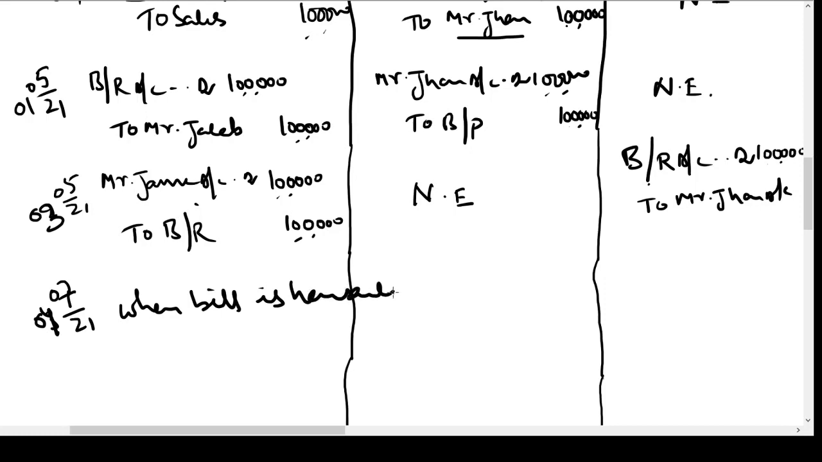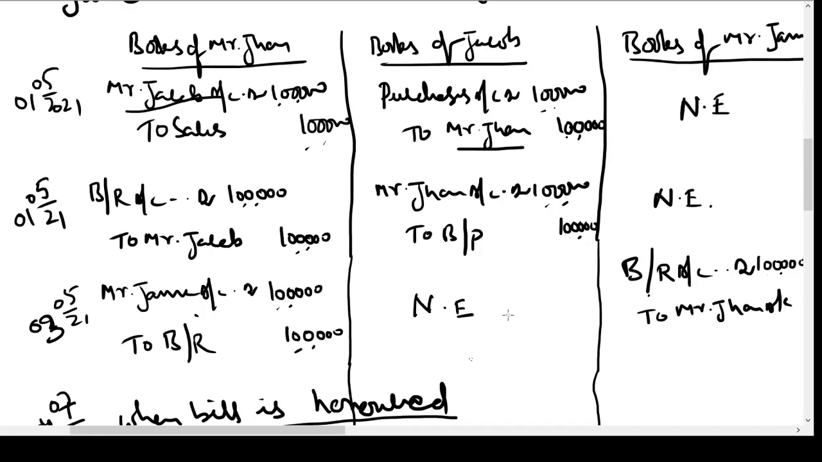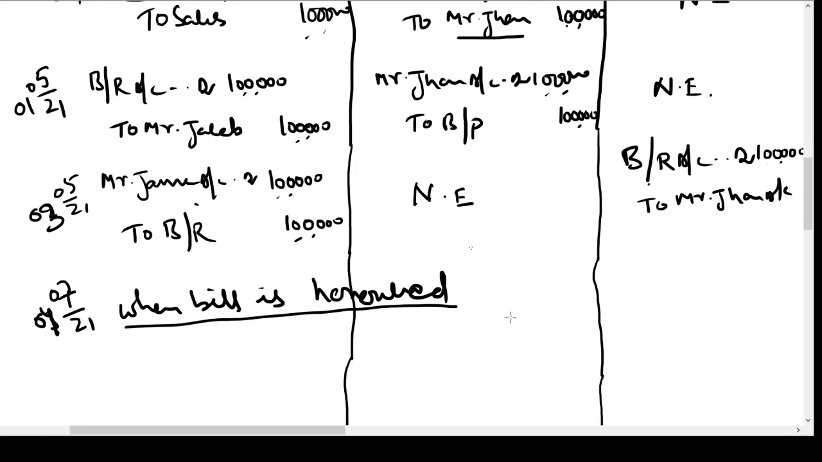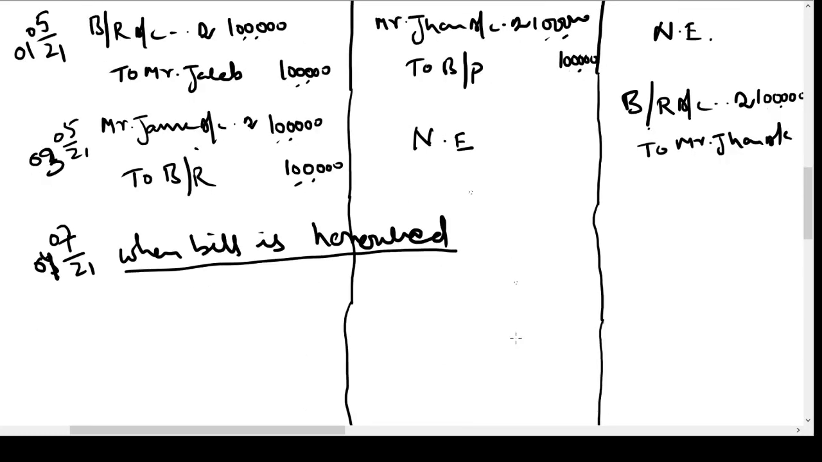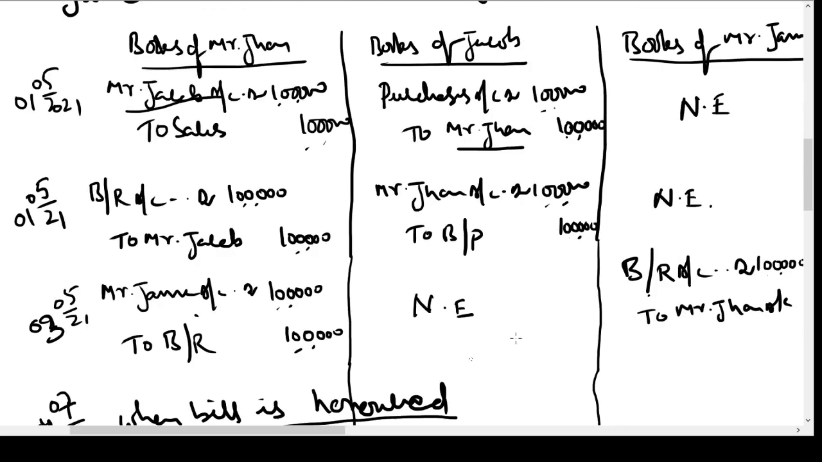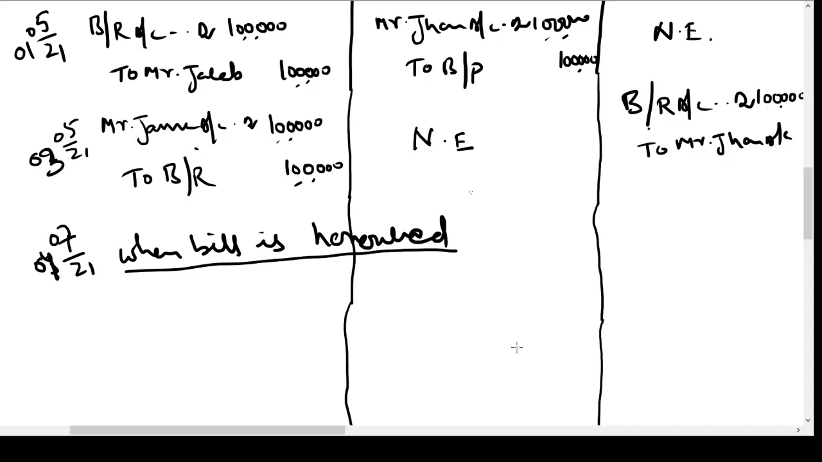Now, what is meant by when the bill is honored? We are saying on the due date, Mr. James has the bill. He will approach Mr. Jacob and tell him, Mr. Jacob, you have accepted a bill. I have the bill. You have to make the payment to me. Mr. John has given this bill to me. So Mr. Jacob is now duty bound to honor the bill to Mr. James. So what Mr. Jacob will do is, he will take his bill back.